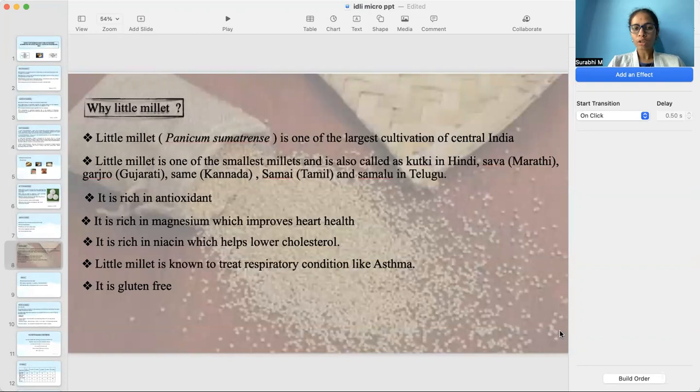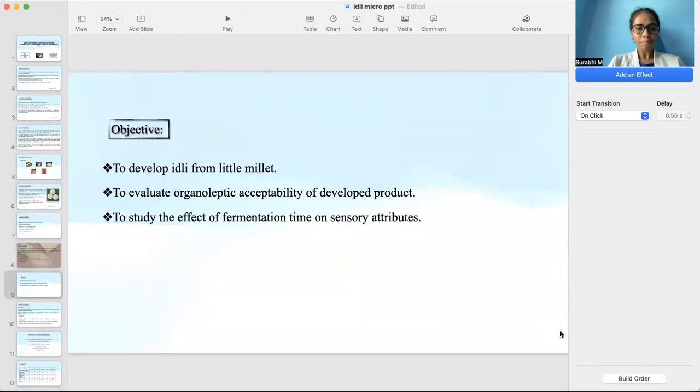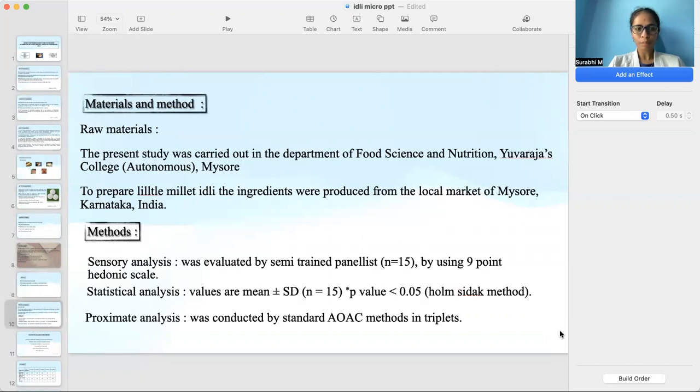Why is little millet chosen to be incorporated in the preparation of idli? Because little millet is one of the largest cultivated millets of central India and it is rich in antioxidants. It is rich in magnesium, which improves heart health. It is rich in niacin, which helps lower cholesterol. Little millet is known to treat respiratory conditions like asthma. It is gluten free. The main objectives of the study are to develop idli from little millet, to evaluate organoleptic properties of the developed product, and to study the effect of fermentation time on sensory attributes.